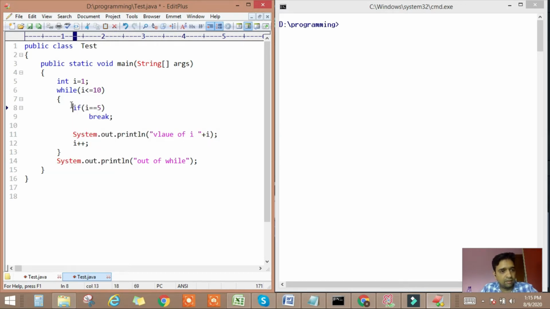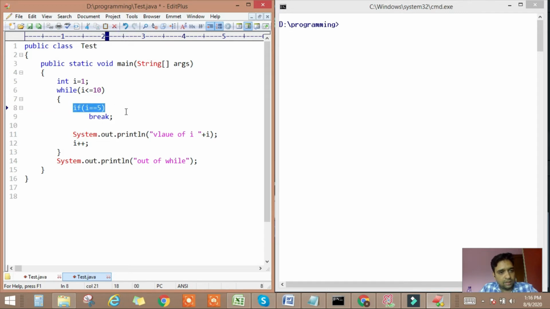Inside the while we have an if condition, where we are comparing the value of i with 5. If the value of i is 5, then the if block will get the chance of execution. Inside the if we have only one statement, so there is no need to place the curly braces.